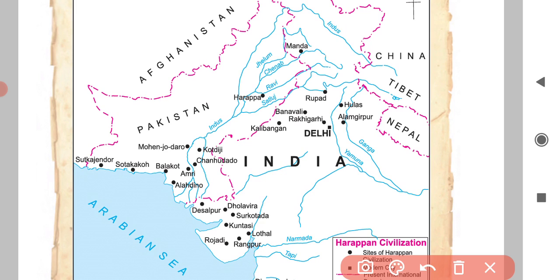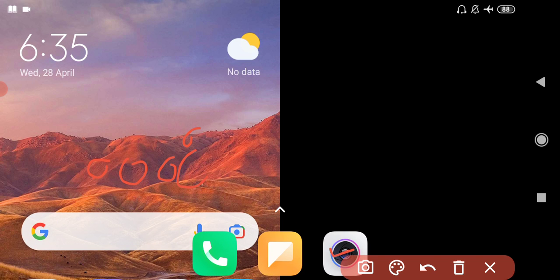Here the sites are given. The dots are the sites of Harappa civilization. Here I will show you on the map. See, Mohenjo-daro.